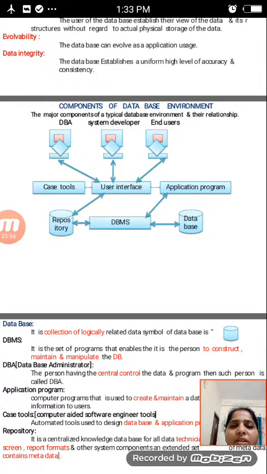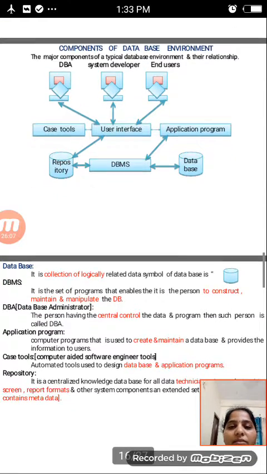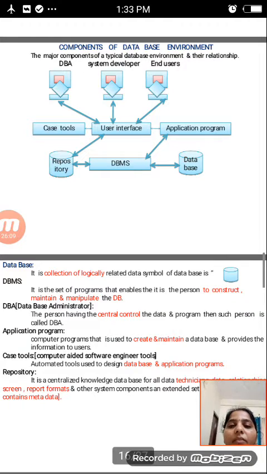Whenever we are using a database, it establishes a uniform, high level of accuracy and consistency. Then the next topic is the components of a database environment: how many components there are and how they work.